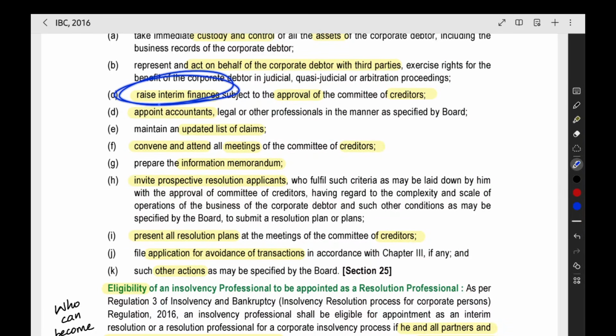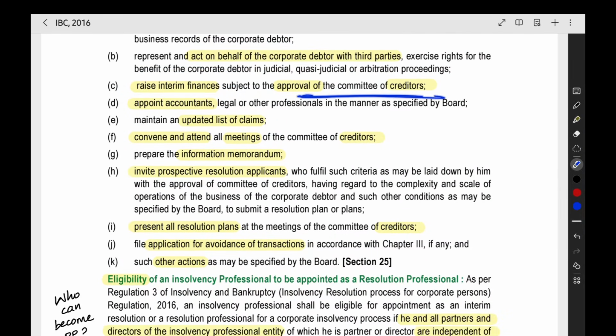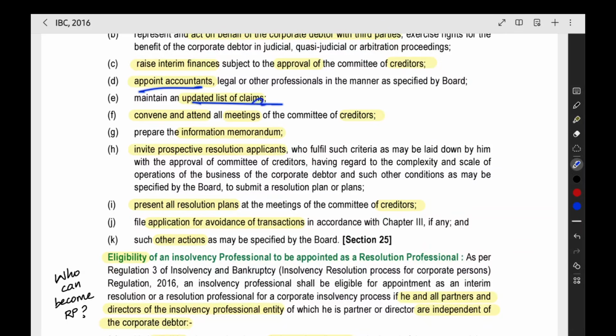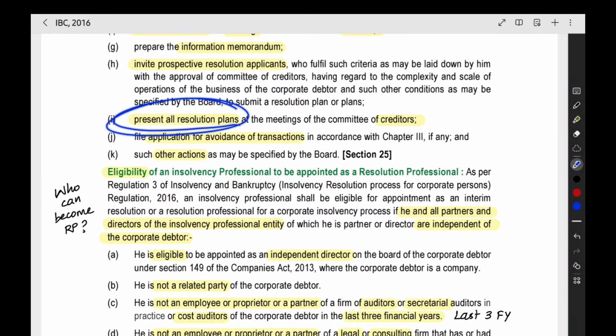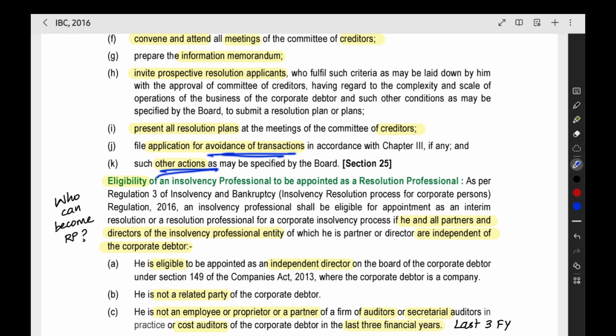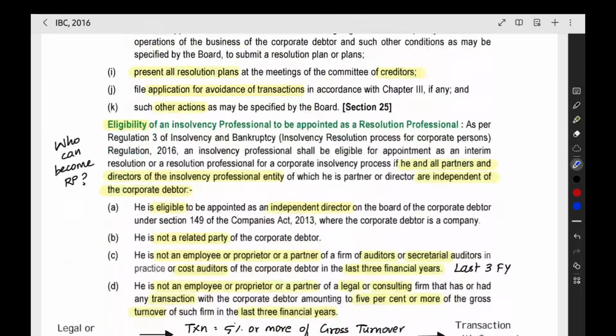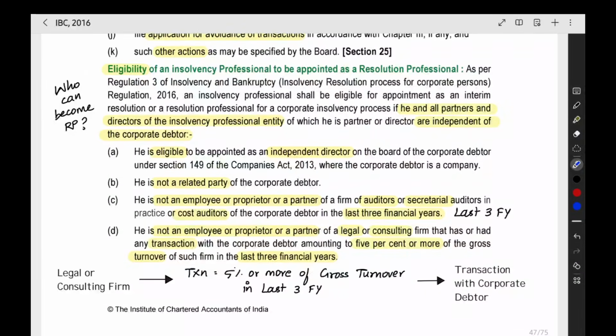He can raise interim finance, temporary loans, after the approval of committee of creditors, appoint the accountants, maintain the updated list of claims, then attend the meetings of committee of creditors, prepare the information memorandum, the information which will contain the financial position etc. of the company, which will be given to the resolution applicant for preparing the resolution plan. Then invite the resolution applicant, present all the resolution plans, then file application for avoidance of transactions, and such other actions. This and all will be the duty of RP. Then eligibility of a professional to be appointed as resolution professional.